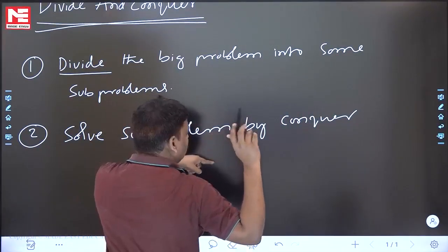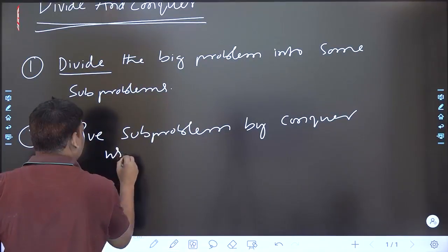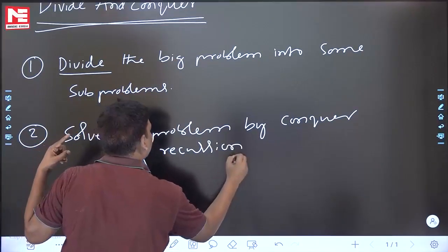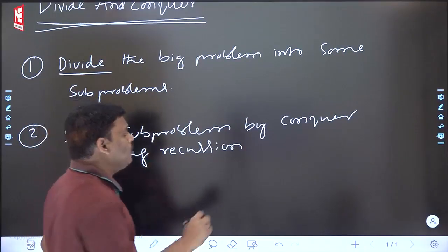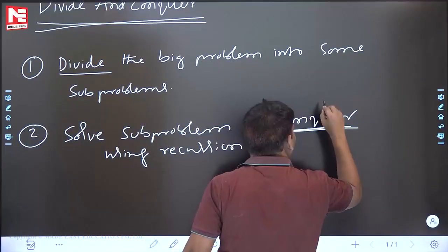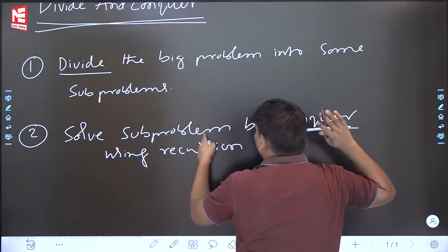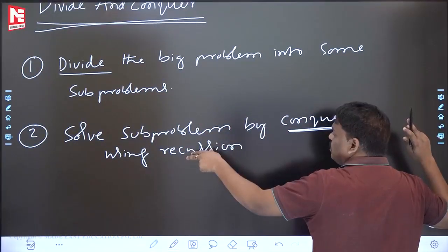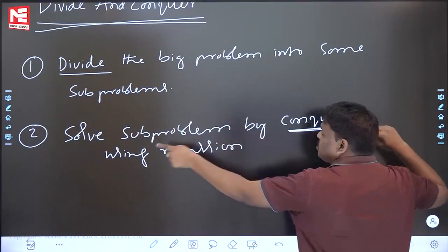Solve subproblems by conquer using recursion. Using recursion means using recursion forcefully to solve all subproblems. Try to remember, conquer is nothing but force. Let me read it. Solve subproblem by force using recursion means applying the recursion again and again, using some force.